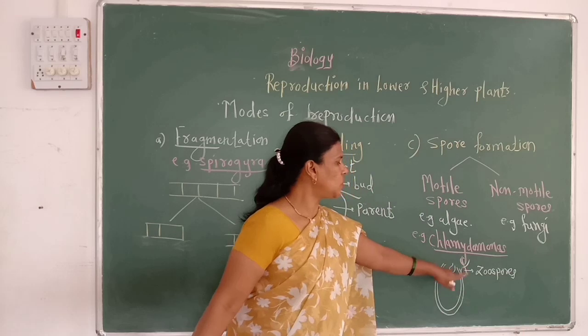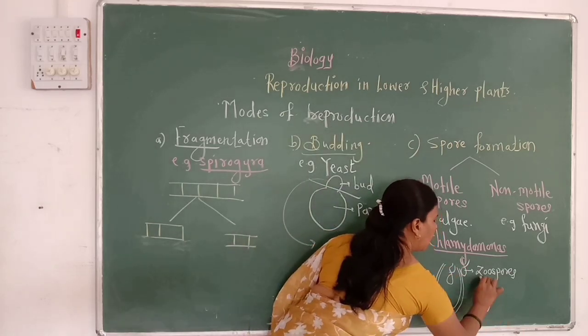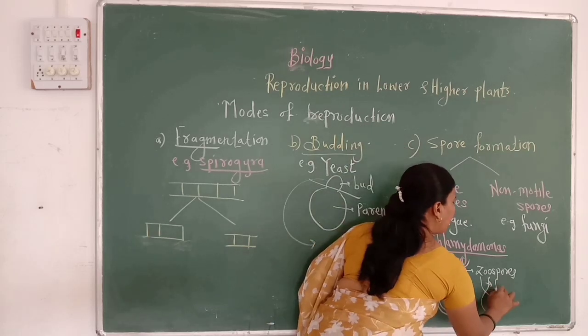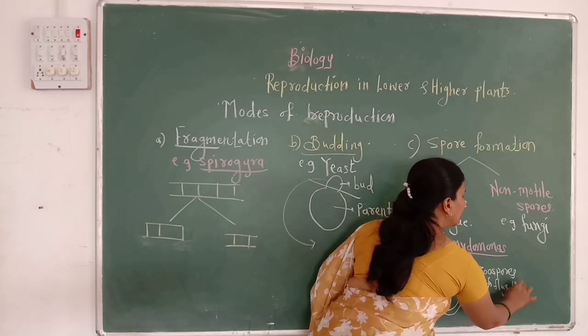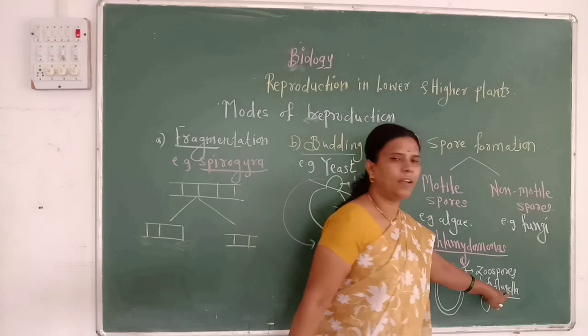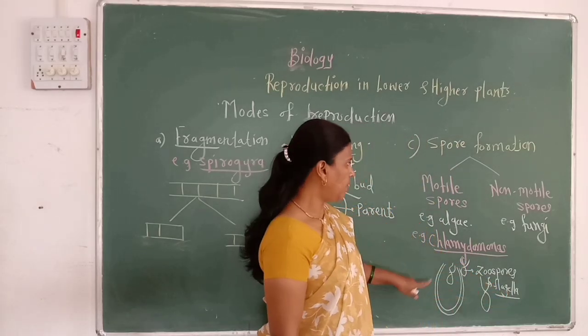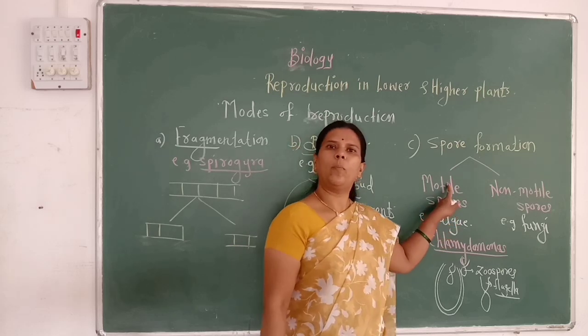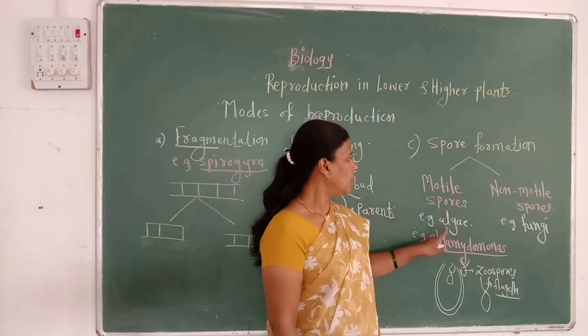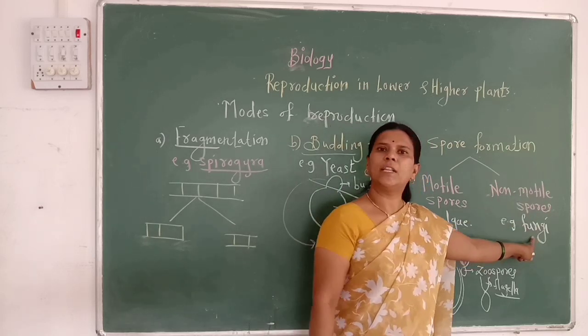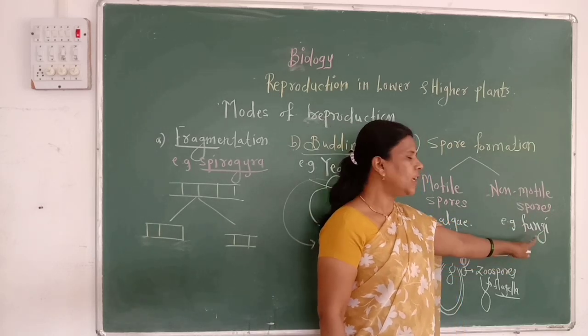Because these spores have a tail-like outgrowth which is called flagella, and with the help of these flagella they can swim or move from one place to another. So, formation of motile spores is a diagnostic feature of algae, while non-motile spores are mainly produced in fungi.